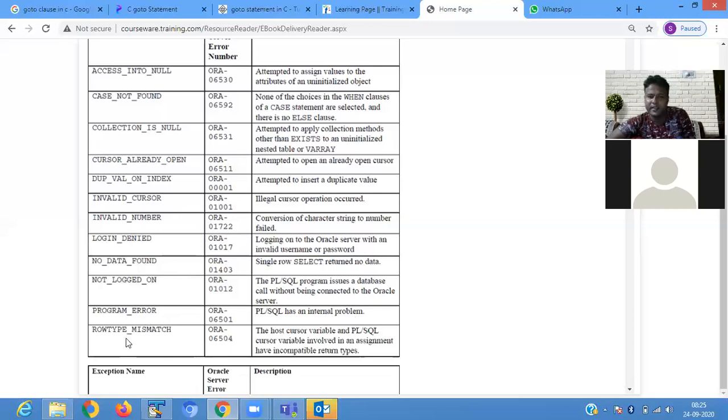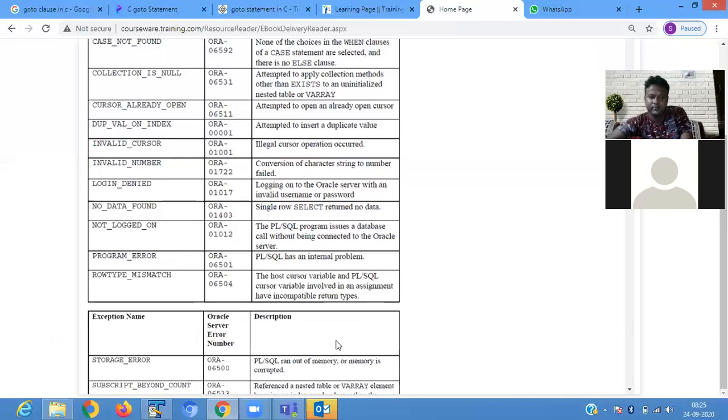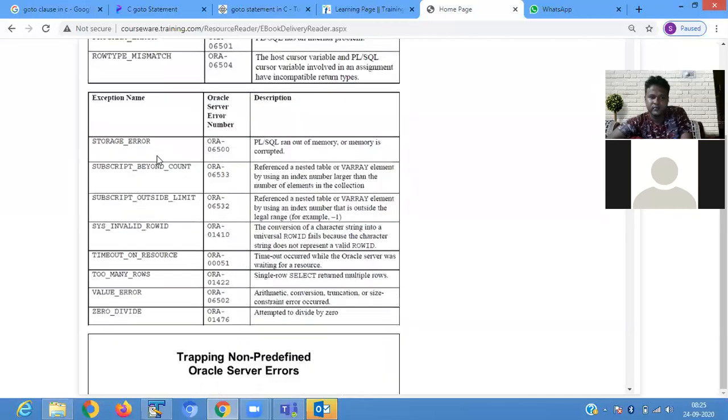ROWTYPE_MISMATCH: the host cursor variable and PL/SQL cursor variable involved in an assignment have incompatible return types. So your return type is incompatible. STORAGE_ERROR: PL/SQL ran out of memory. SUBSCRIPT_BEYOND_COUNT: reference to a nested table or varray index higher than the number of elements.